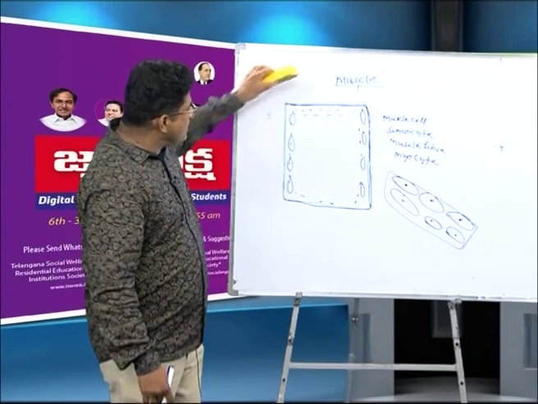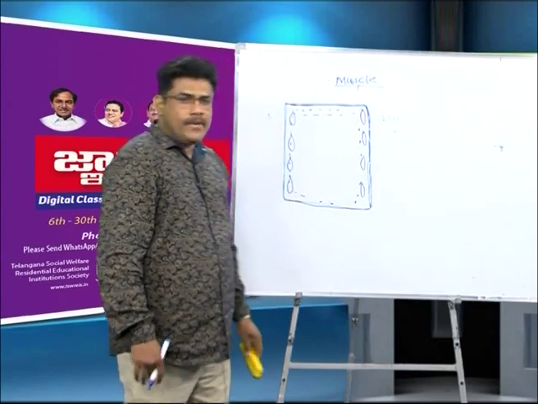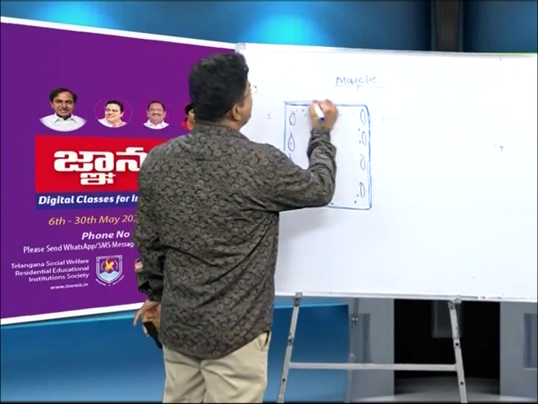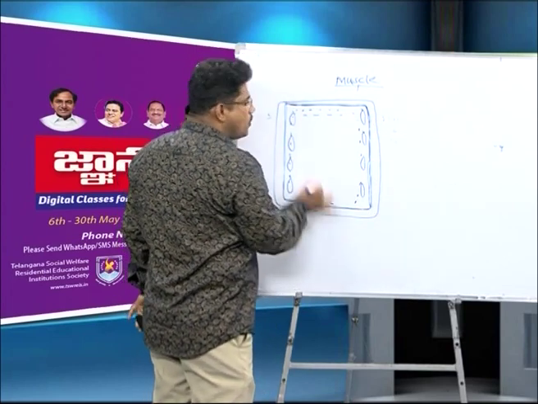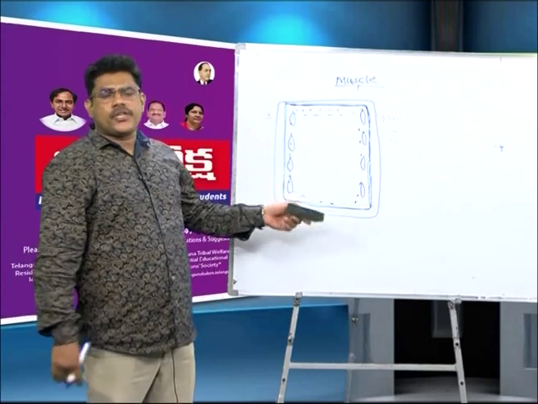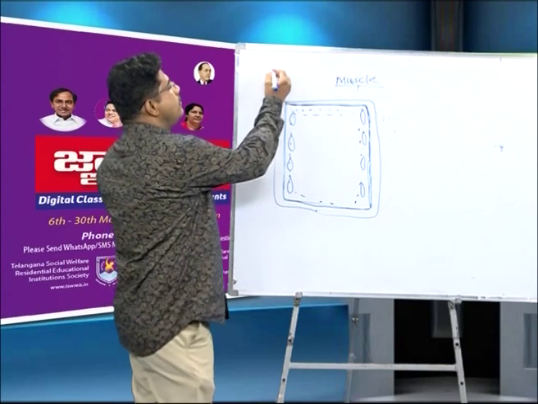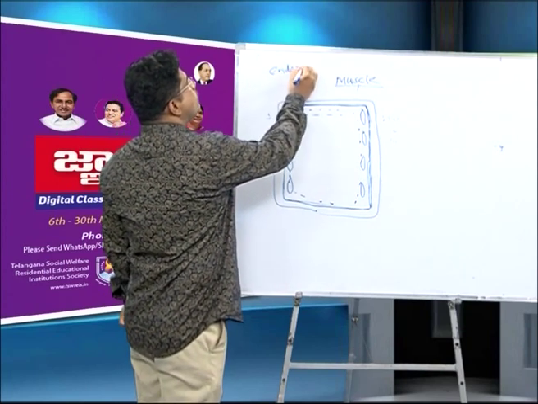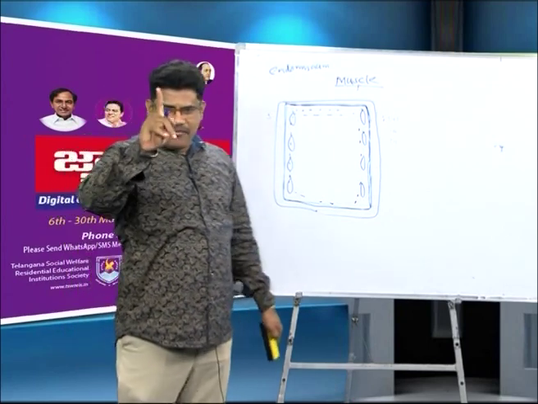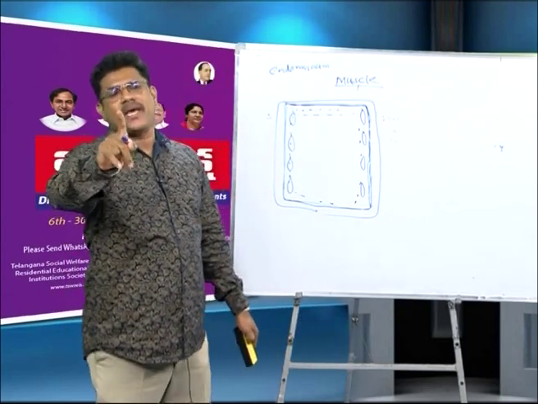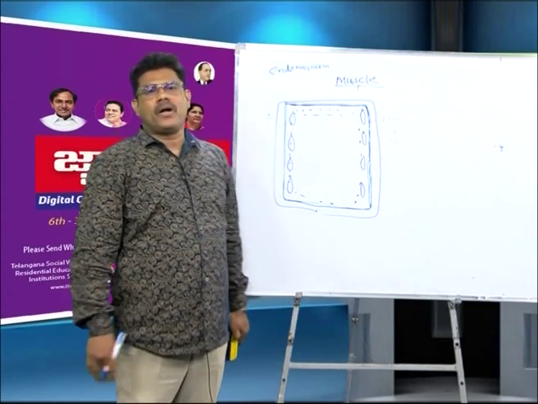Okay. For example, this is the muscle cell. This muscle cell is covered by the connective tissue layer. The connective tissue layer is known as endomysium. You remember, so my question, a NEET question: what is the endomysium? One muscle fiber covered by the connective tissue layer is known as endomysium.